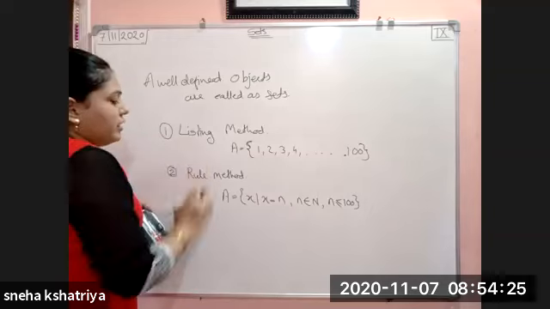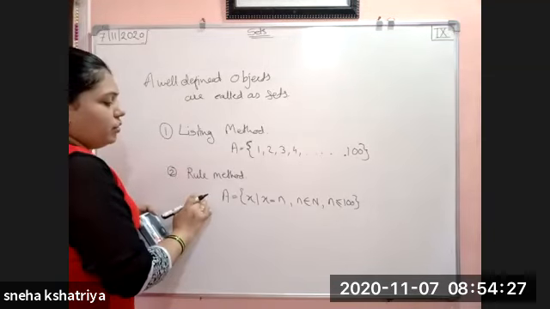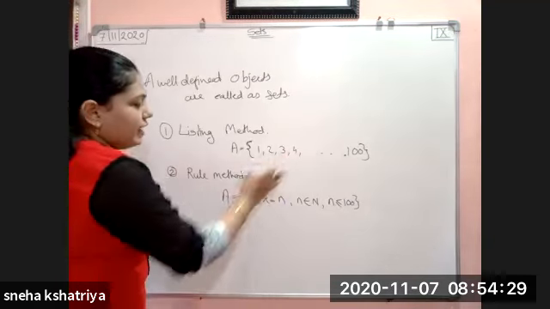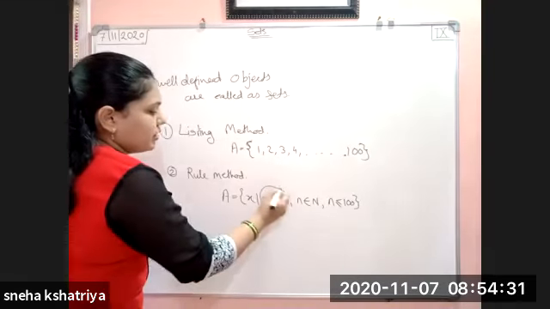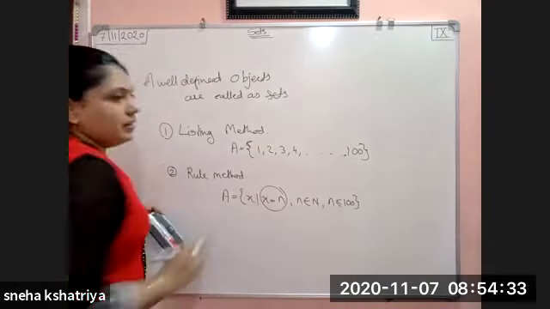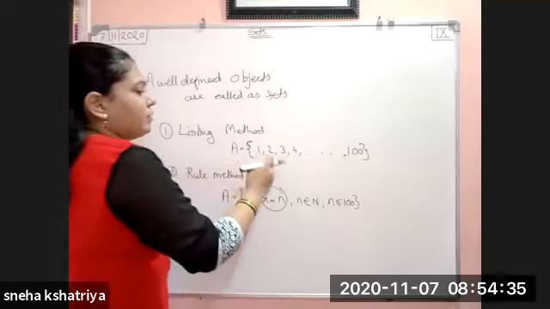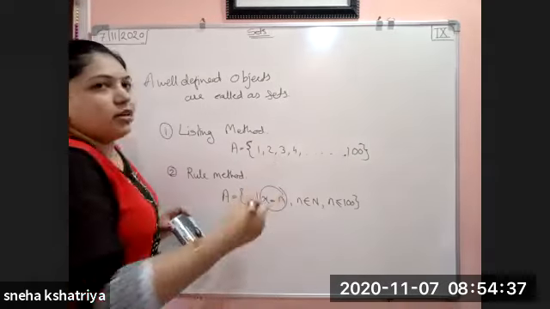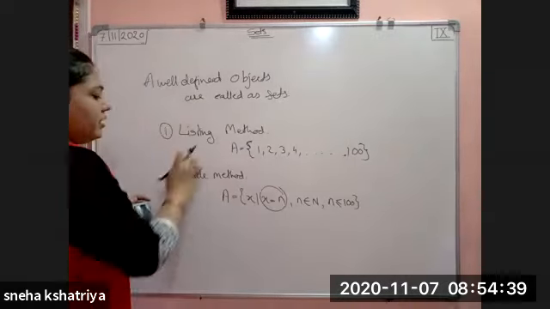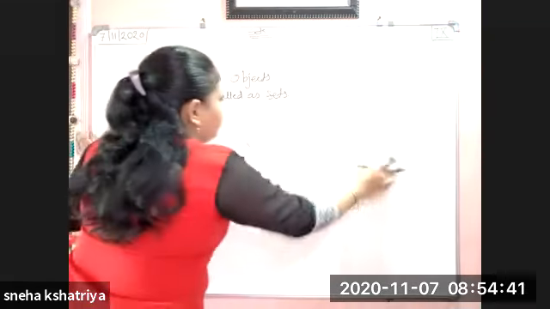Okay. So what is the difference between the listing method and the rule method? In the rule method, you directly find a rule such that you get the values directly. And here, you have to list all the elements by putting a comma in between. So this is the listing method and the rule method.